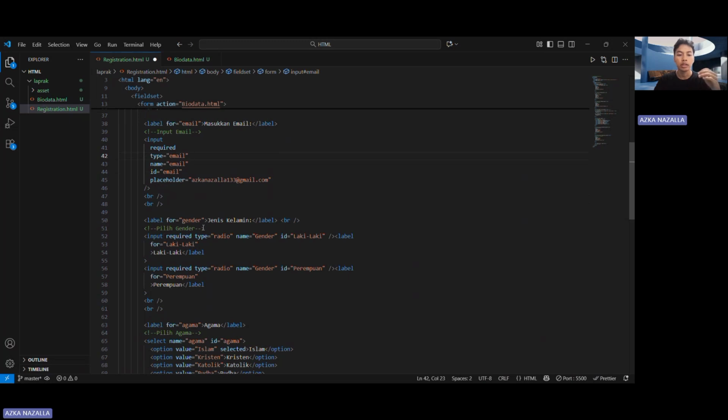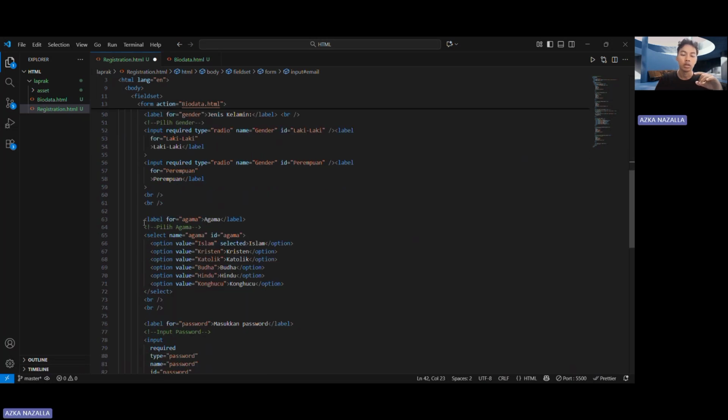And oh yes, for gender or jenis kelamin I use input type radio, one for woman and one for men, untuk laki-laki atau perempuan. Why? Because if I click male, for example, the woman or perempuan will not be checked.